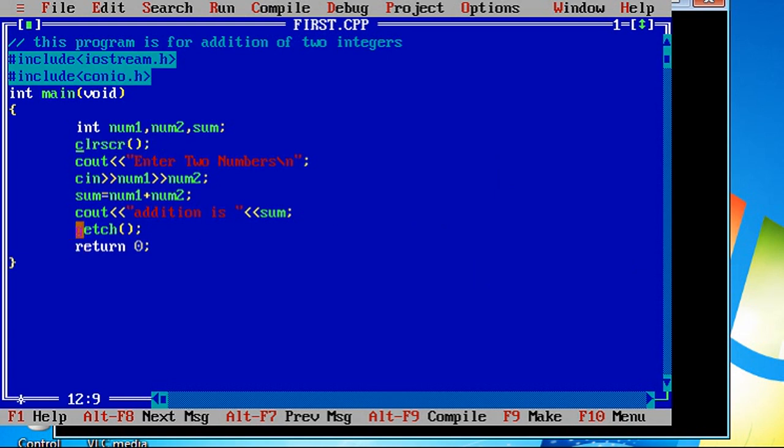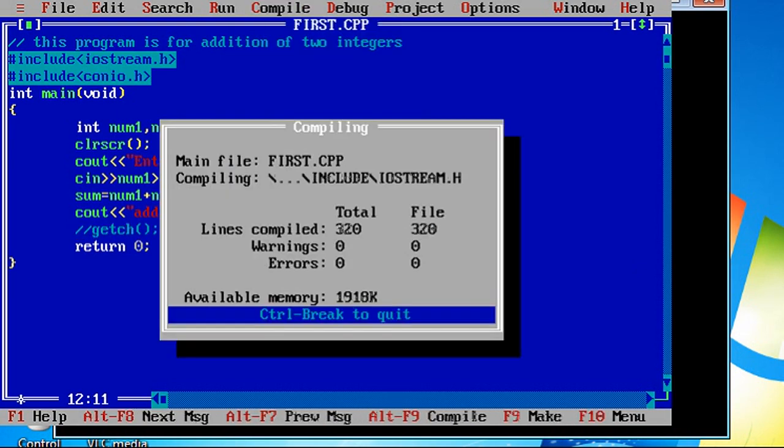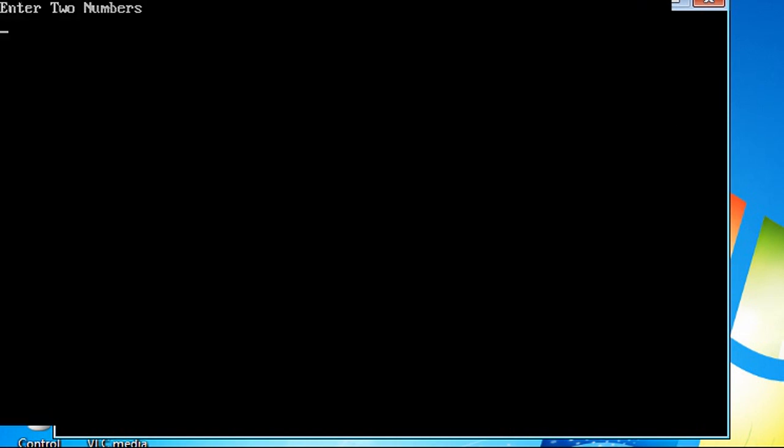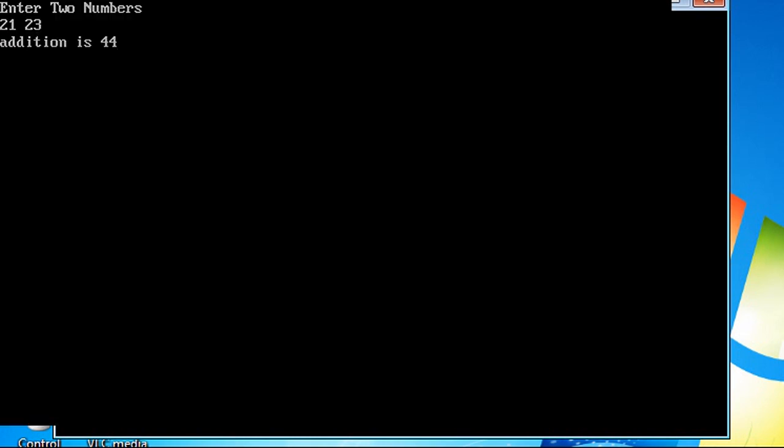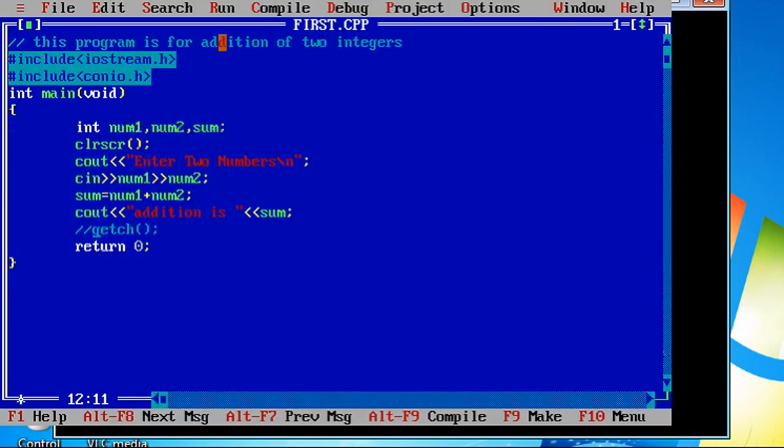And if I comment getch, what will happen? I am commenting getch. Again I compile the code, I run the code. Now I enter numbers 21 and let's say 23. Now addition has to be 44. Entered, but I am not able to see the output. In that case, I need to use Alt plus F5 to see the output. I am getting addition is 44. It happened because we have not used getch in the program, so the output screen was not held, it was not paused. So that's the reason CLR-SCR and getch, these two functions need to be used in a program.